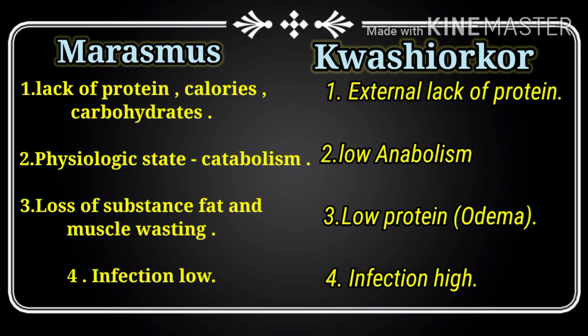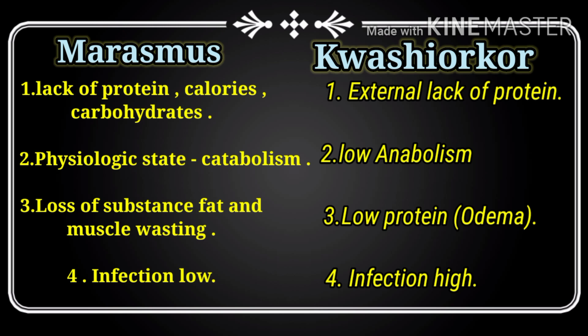Our second point is the physiologic state in marasmus. When a person suffers from marasmus, his or her physiologic state is a process called catabolism, whereas in kwashiorkor there is anabolism. So what is catabolism? The process in which complex molecules break down or release energy. If we talk about anabolism, in anabolism there is a synthesis or buildup of molecules.